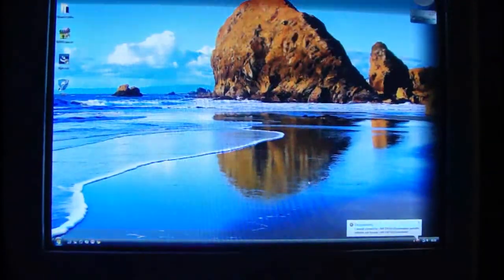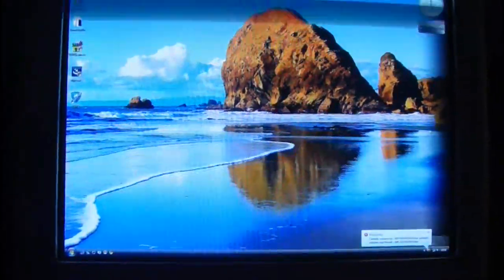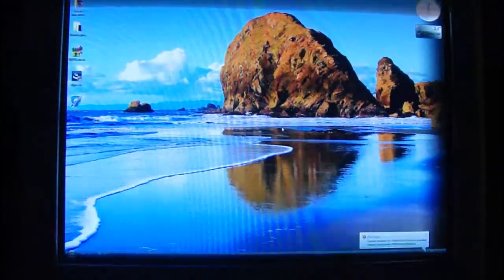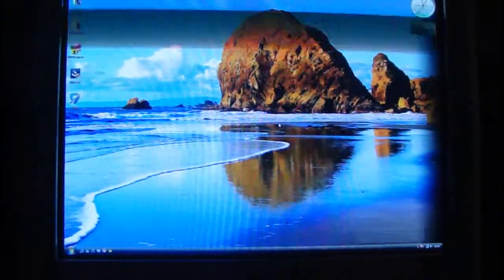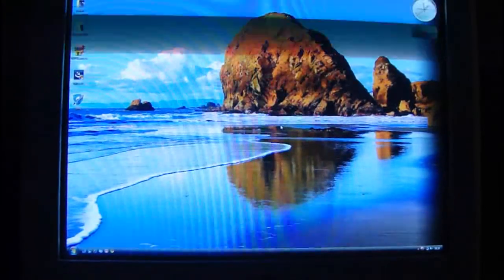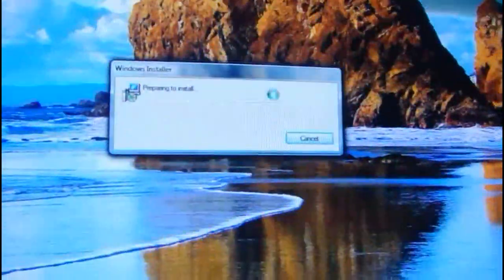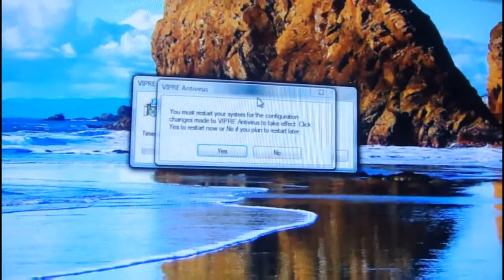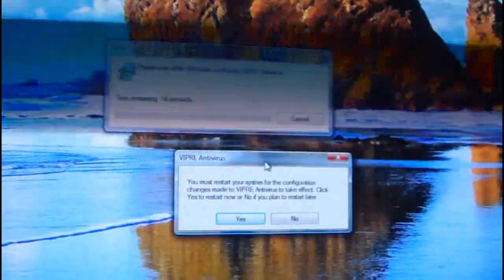Go through the motions, loading up my tray icons and the clock. And I don't know what I'm expecting Vipre to do now, unfortunately. Here we go again. And this is what happens every time I reboot. No matter how many times I let it reboot, this is what I get.